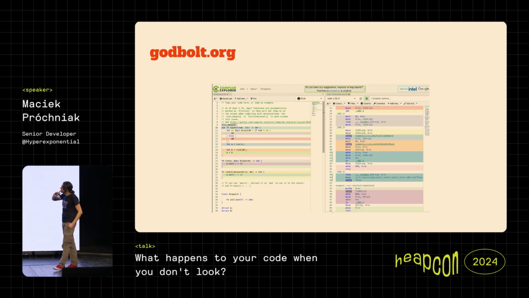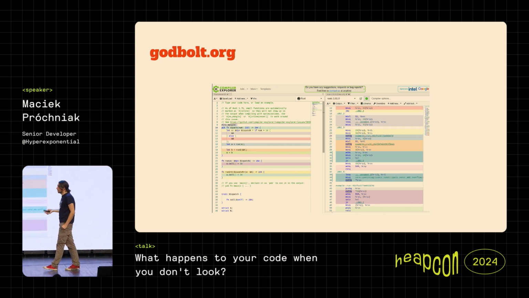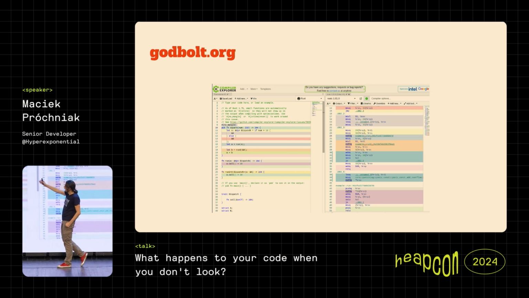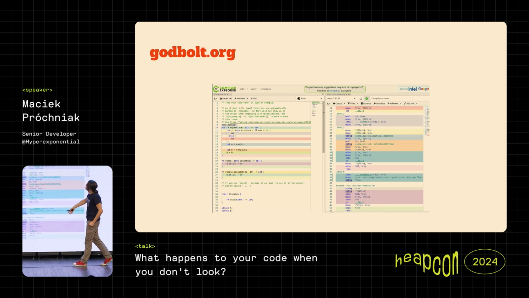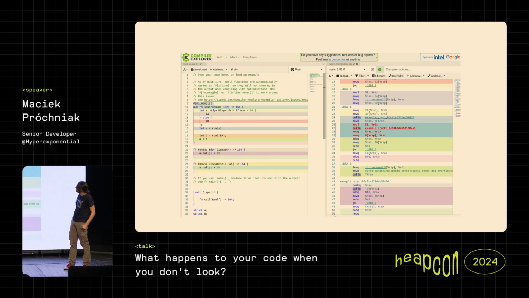This is a program that I learned about not so long ago from my Rust colleagues. It's called Godbolt or Compiler Explorer, where you can give it source code, and it will show you the resulting assembly after all the compilation phases. I'm sure you don't see too much, but it's OK, right?